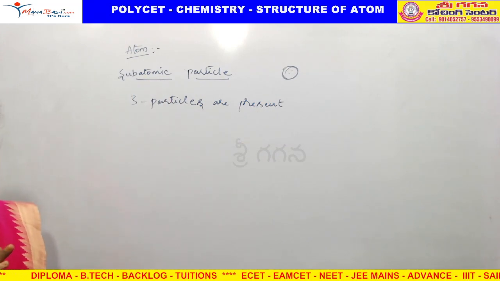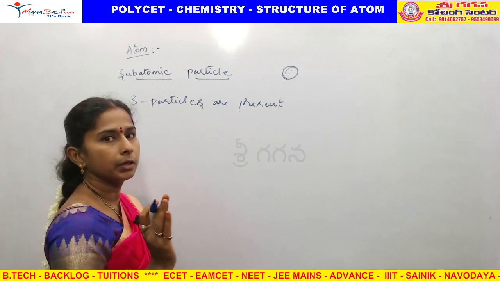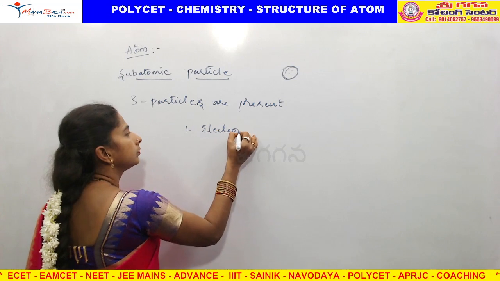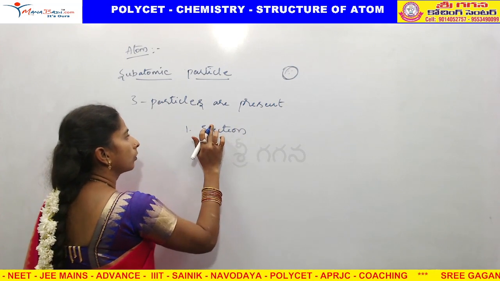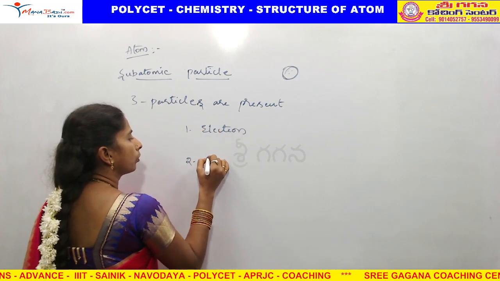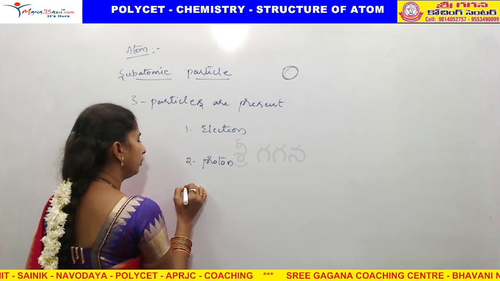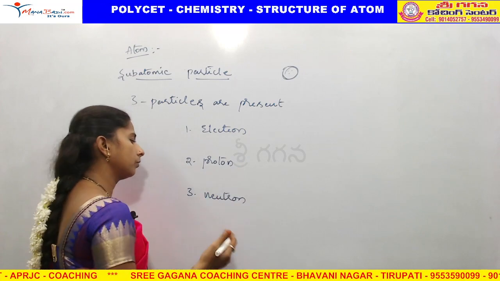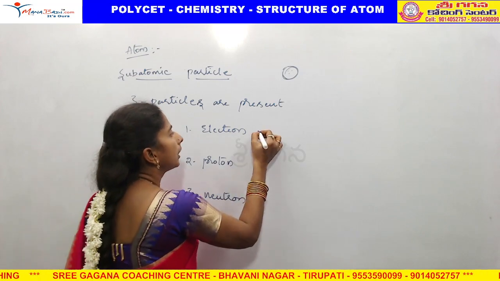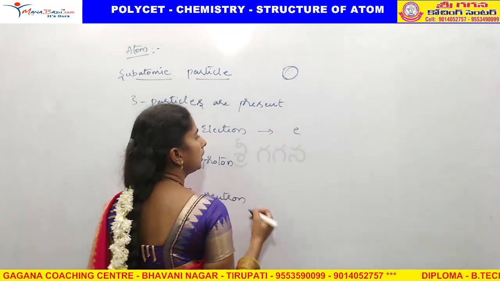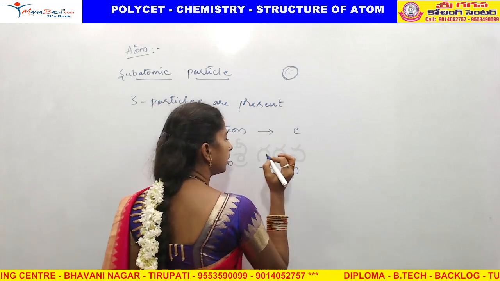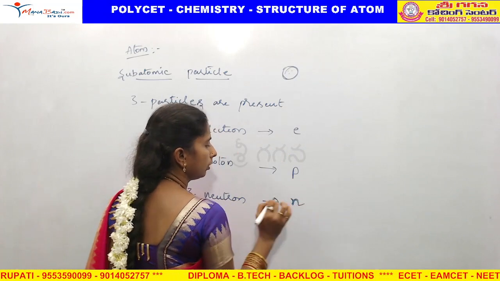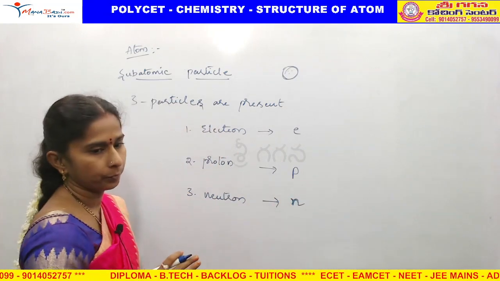What are those subatomic particles? Number one, electron, proton, neutron. Where they are present, we will discuss in the models. Electron we indicate with E, proton we indicate with P, and neutron we indicate with N, small e, small p, small n.